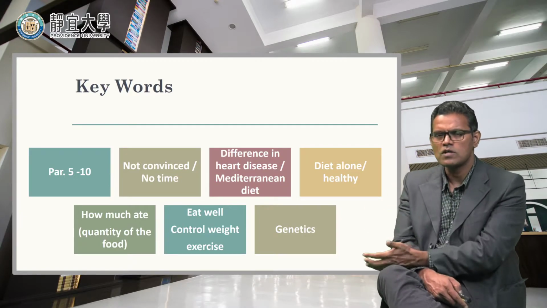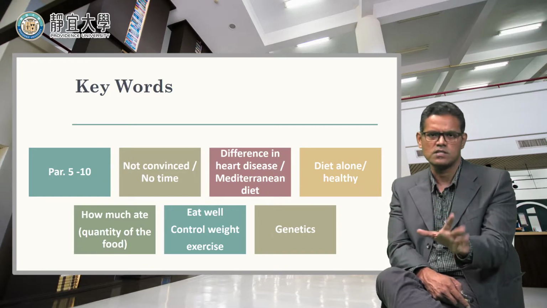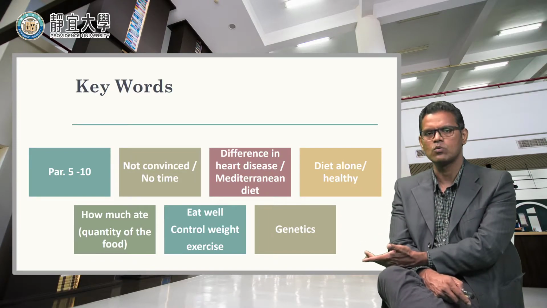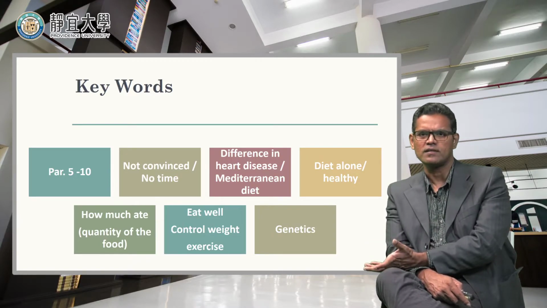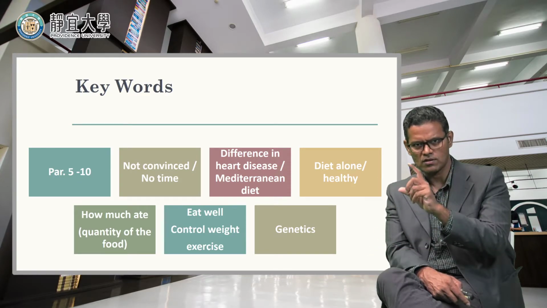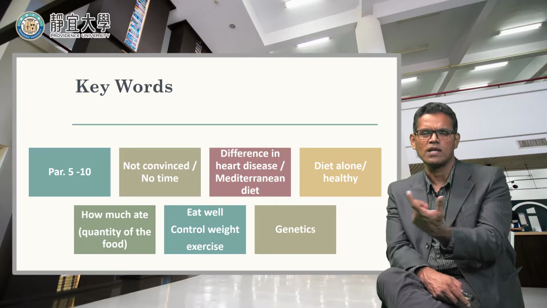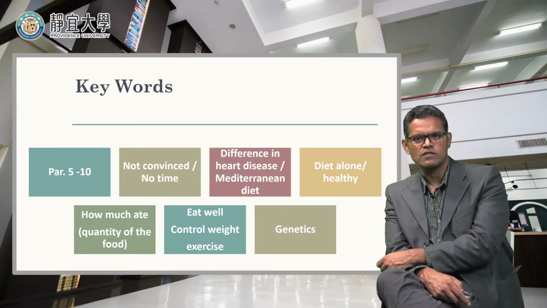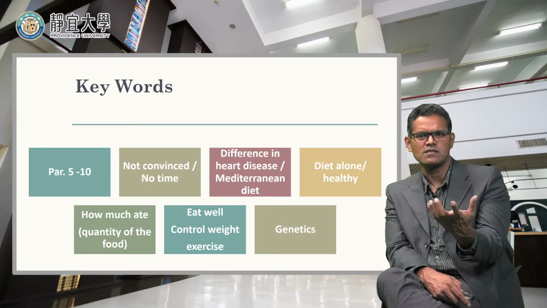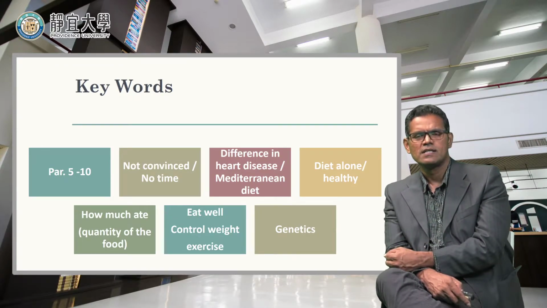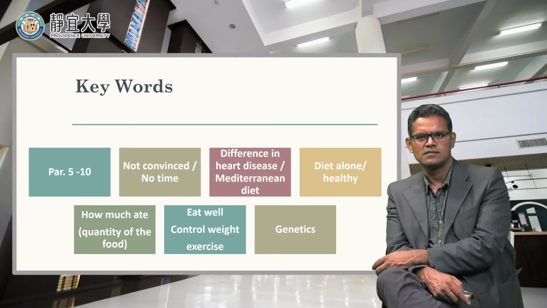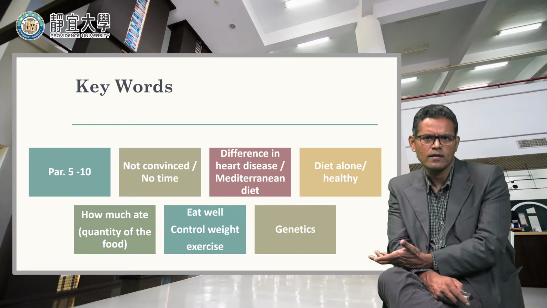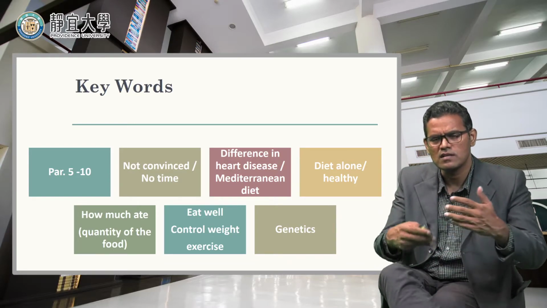I have given you more words, because if you have chosen one or two words, it's good. Okay. And then the next keyword is: diet alone will not make you healthy. So that's what it says. So the keywords are alone, diet alone, right? So that's the keyword, and healthy is also another one. And then the following paragraph talks about the amount of food that we eat. Maybe we talk about the diet, but we are not really thinking about how much food we eat every time. Low-fat diet, maybe you still eat a lot, so it doesn't work, right? So these are the arguments in the reading article.